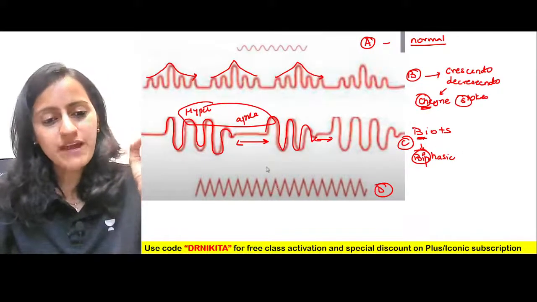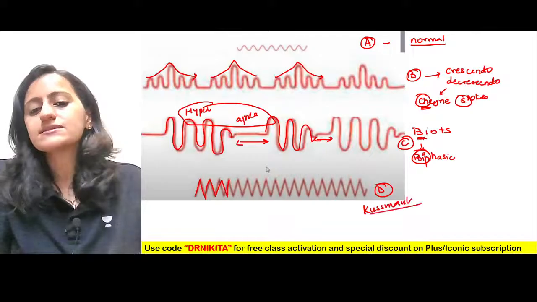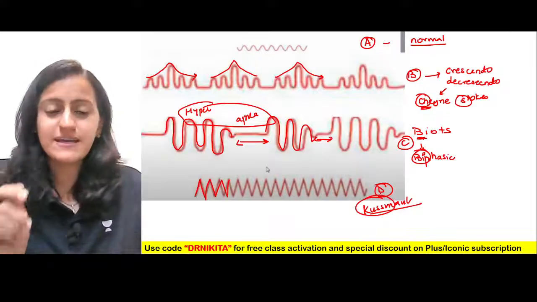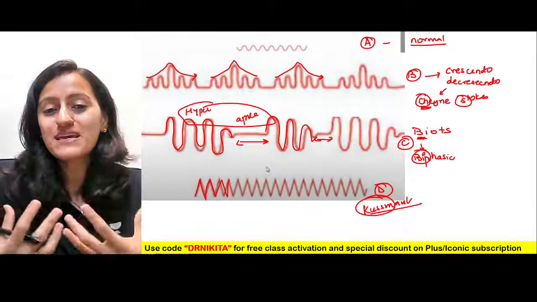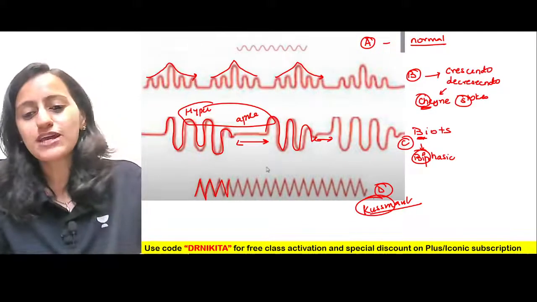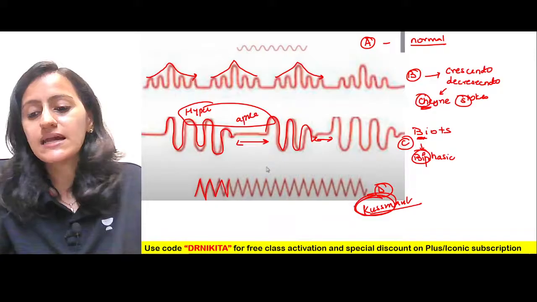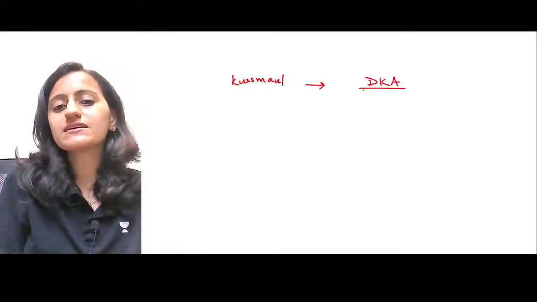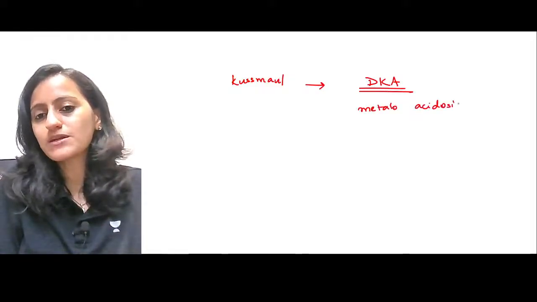And the last one, where you see that the rate is increased and the depth is increased, is Kussmaul's respiration, Kussmaul's breathing. अगर किसी ने आपको बोला कि कसम खाओ, और आपने झूठ बोला, you know how we get scared and then our breathing increases. So you can remember कि जब कसम खानी होती है तो respiration increases. That is Kussmaul's breathing. And where do we see it? You must have read about Kussmaul's breathing very commonly in diabetic ketoacidosis. Basically, any cause of metabolic acidosis will cause Kussmaul's.